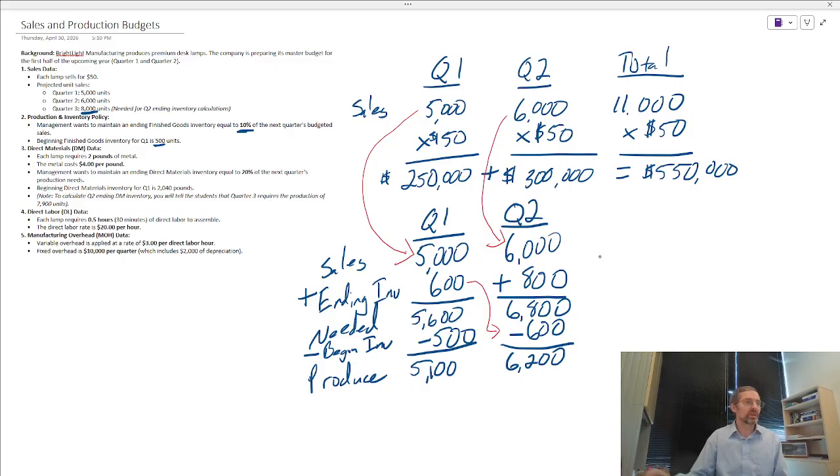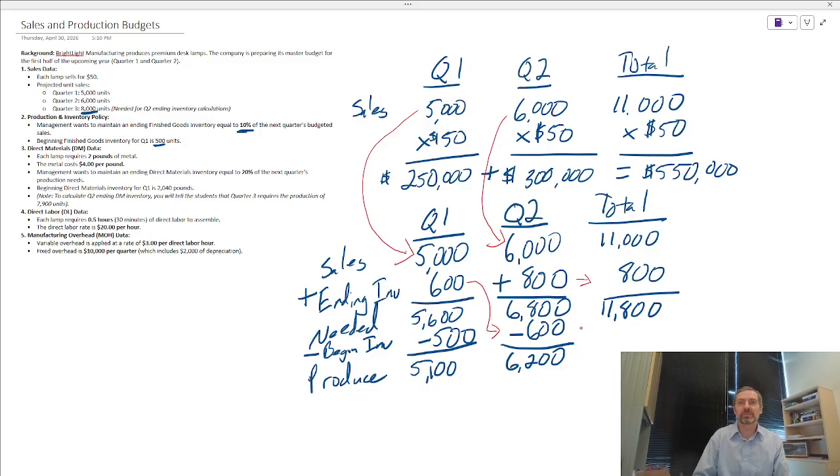All right, so again, we can also put together a totals column here. That's 11,000. Our ending inventory, and this is where things could get a little tricky in the totals column. Our ending inventory is going to be the ending inventory of the entire budget. So we're saying 800 is the ending inventory of the whole budget. So we need, during the first two quarters, 11,800.